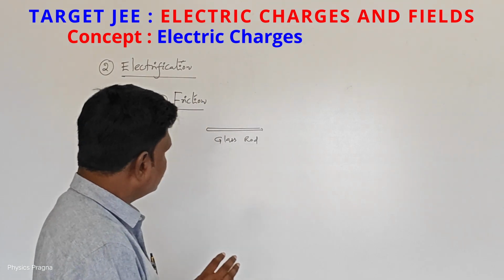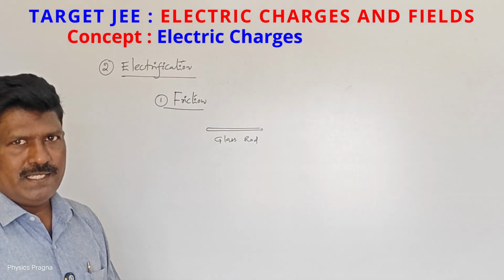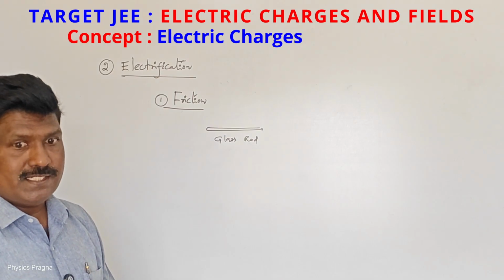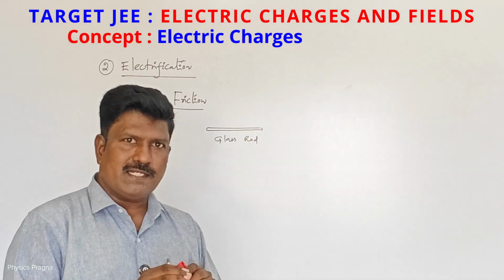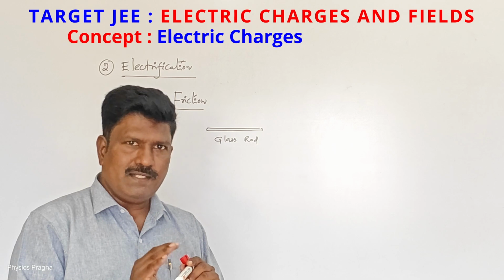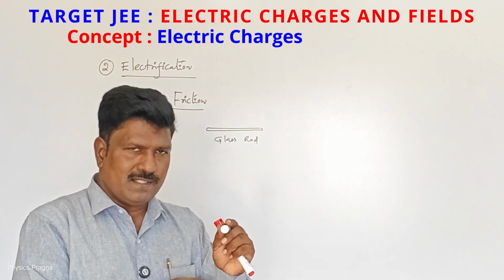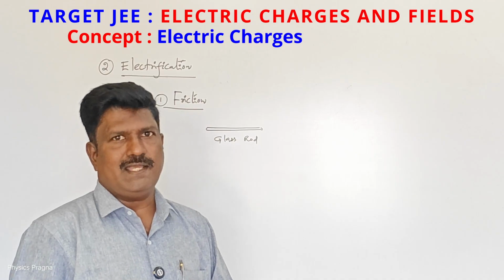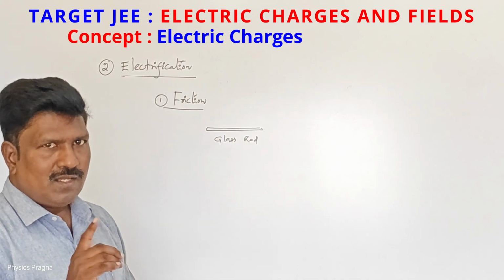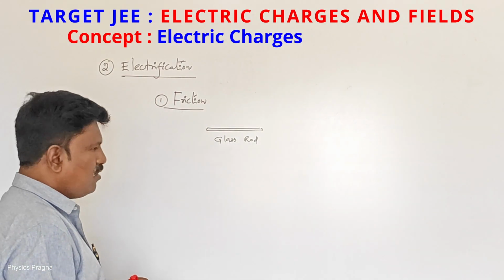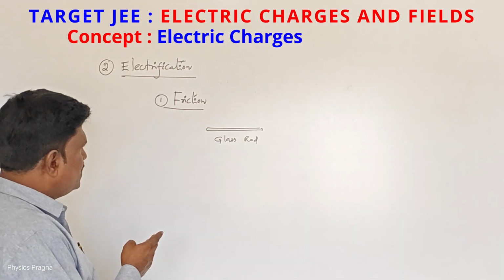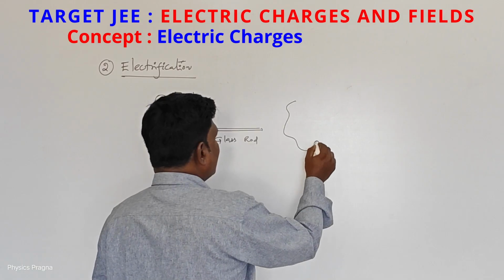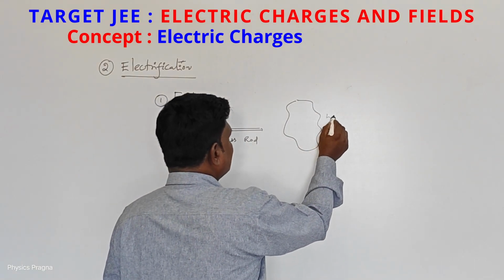So one body should be an insulator so that we can have a charge and we can see it. Even if it is a conductor, if you rub it, charges will be produced, but these charges will move to our body. Why? Because the human body is a good conductor of electric charges. That's why one should be a non-conducting body. So I have taken a glass rod. And the second material I have taken is woolen cloth.